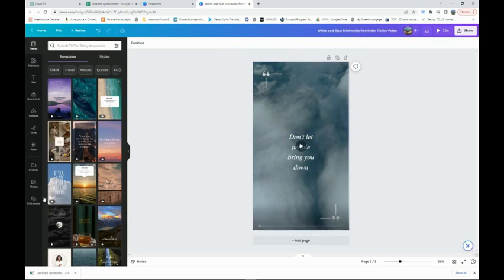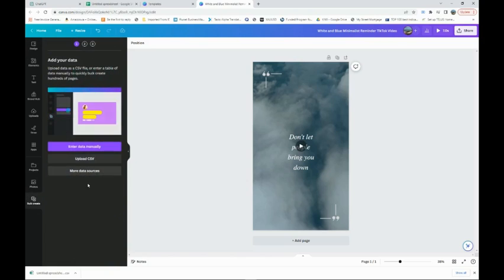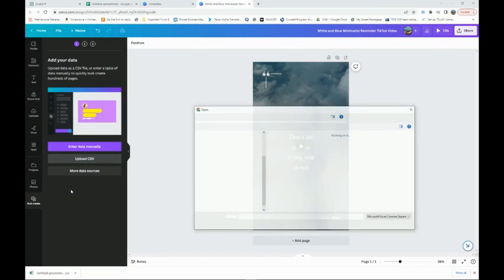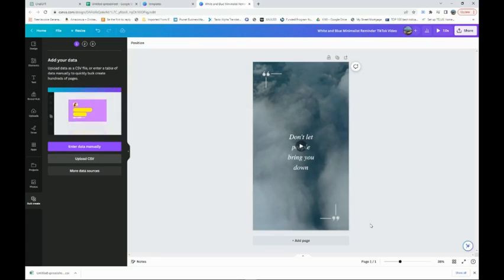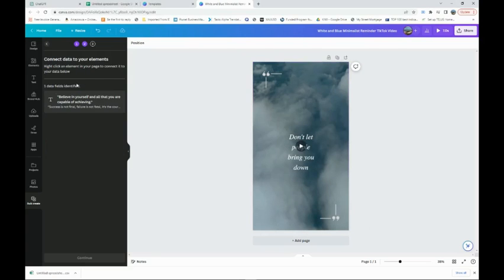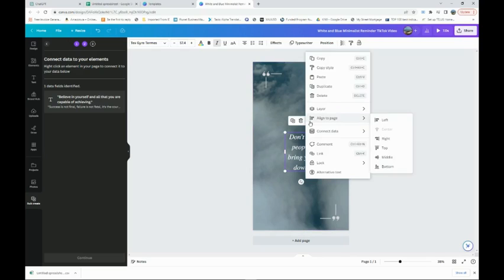So what you'll want to do, you'll go here in the corner where you see bulk create. You want to go here first, and you will upload your CSV file, which is that one. It's the last one I had. And then from there, you'll go on the text, and you will simply click on the three dots right here.